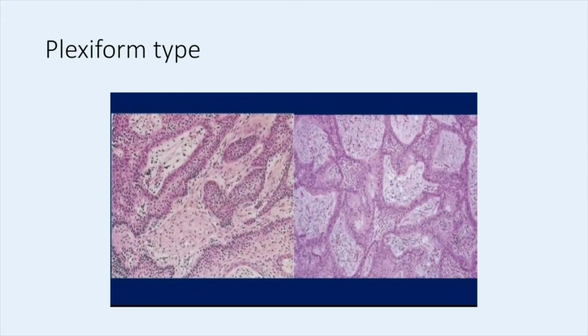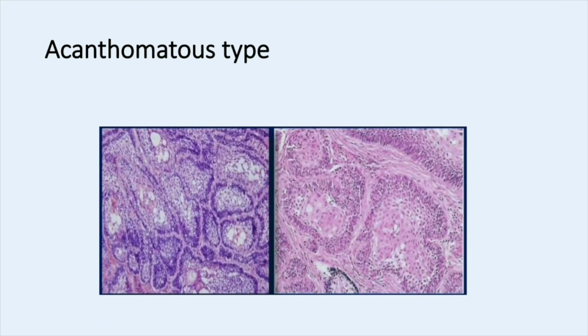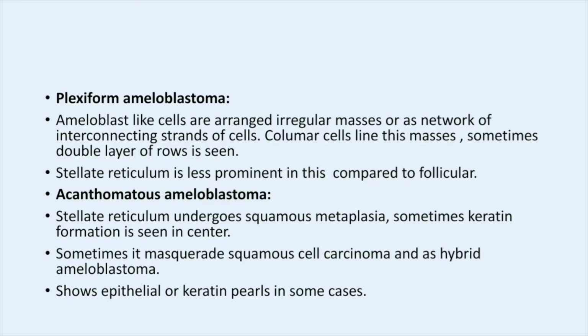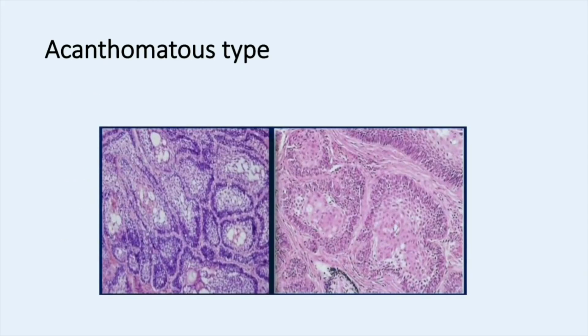And this is the histological diagram of the plexiform type. On the left side we are seeing interconnecting strands and a network of islands, irregular masses of islands. And coming to the acanthomatous type, we are seeing that the stellate reticulum shows squamous metaplasia, and the keratin pearls are seen on the right side. Clearly observe it.